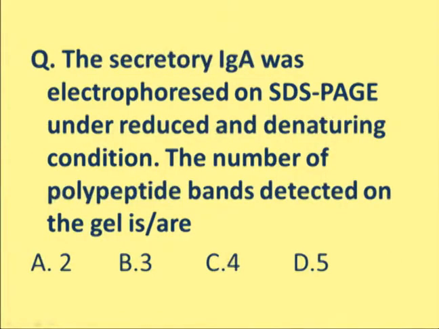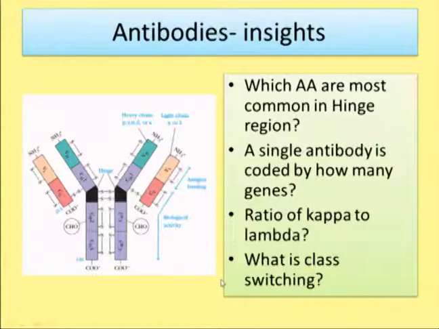But actually, an IgA molecule is made up of 2 heavy chains and 2 light chains, like any other kind of antibody. But IgA also has a J chain. The secretory IgA molecule is a dimeric molecule joined together by a J chain. So a third thing is there, known as the J chain. And then it also has a secretory component. So ultimately there are heavy chain, light chain, secretory component and J chain. Such 4 chains are there, and that is why the right option is C, that is 4. So 4 bands would be observed.